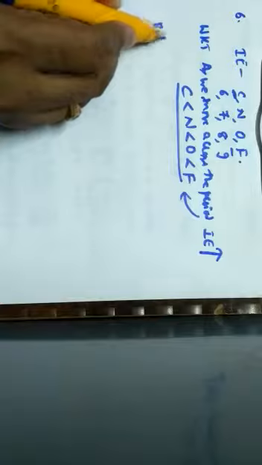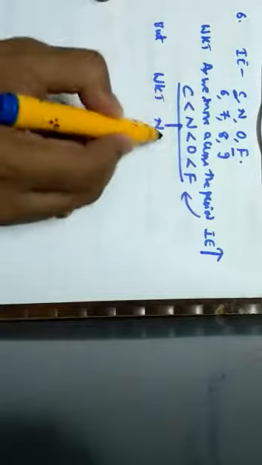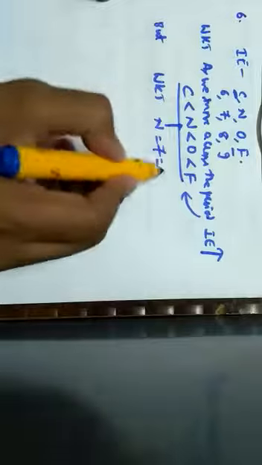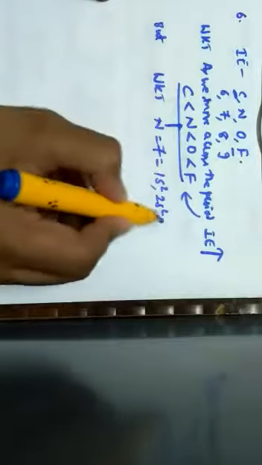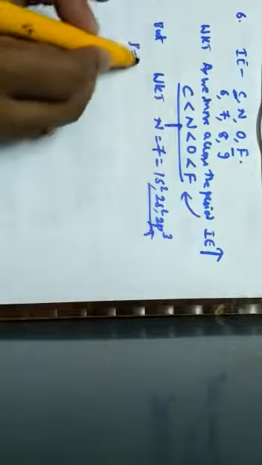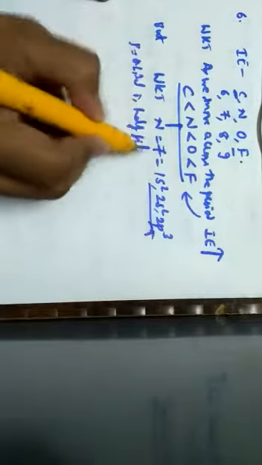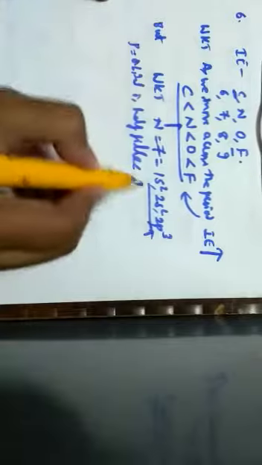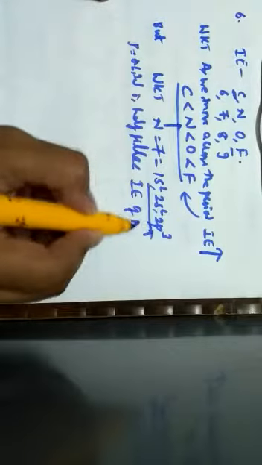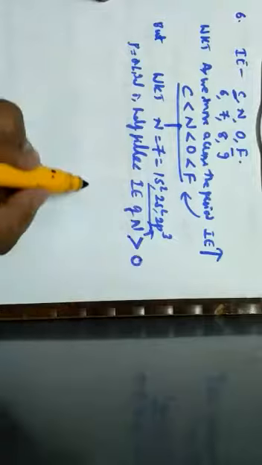But when we compare with nitrogen, we know that nitrogen has atomic number 7 with configuration 1s2, 2s2 and 2p3, in which the p orbital is exactly half filled. So due to that reason, ionization energy of nitrogen is greater as compared to that of what?